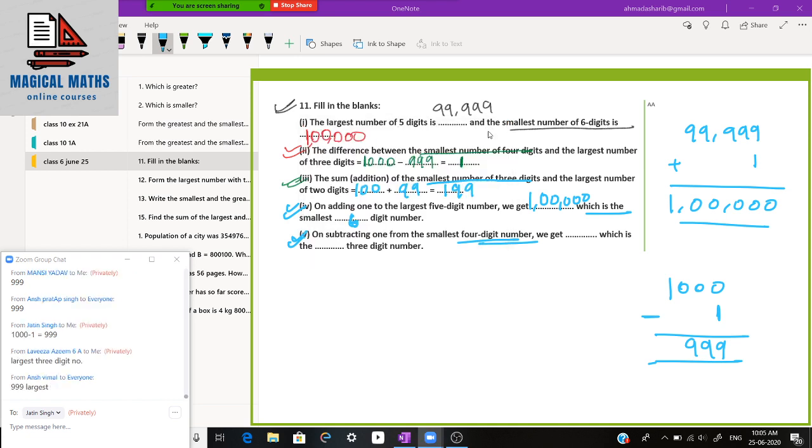Sheersh, are you there? So we will get 999, which is how many digits? 3 digit. What is this? Greatest or smallest 3 digit number? This is the greatest, or we can say largest. Okay, you can fill greatest or largest 3 digit number. Is it clear, students?